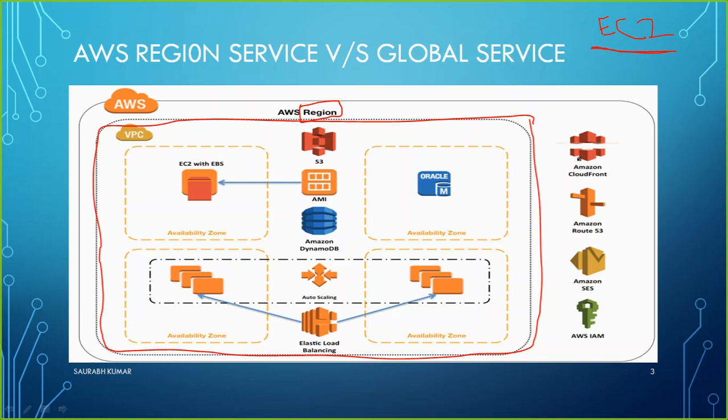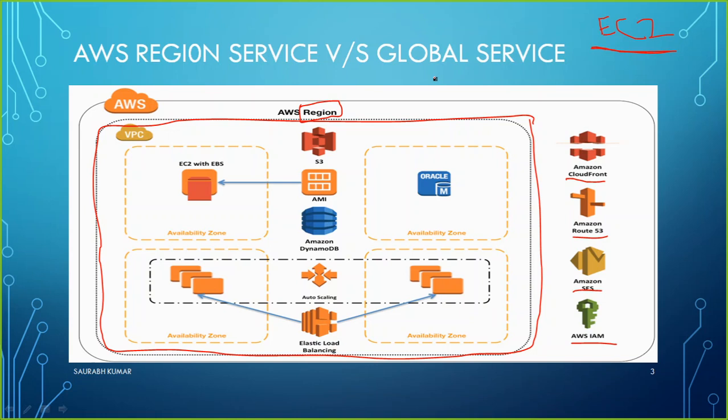But other services, such as Amazon CloudFront, Route 53, which is similar to DNS, SES, an email related service, or the IAM service, where we create users and groups and define roles, all those services outside the bracket are global services.